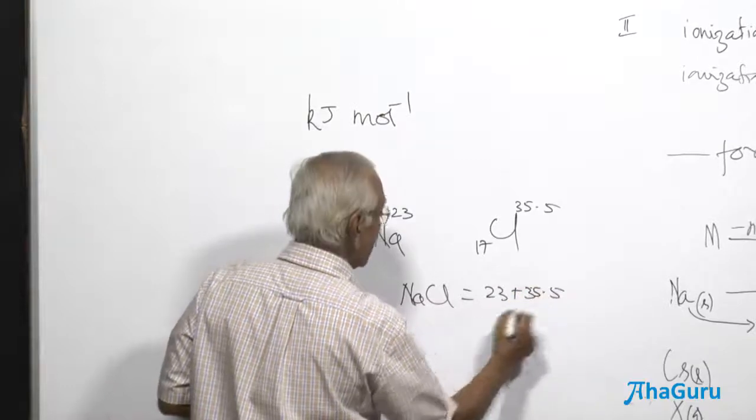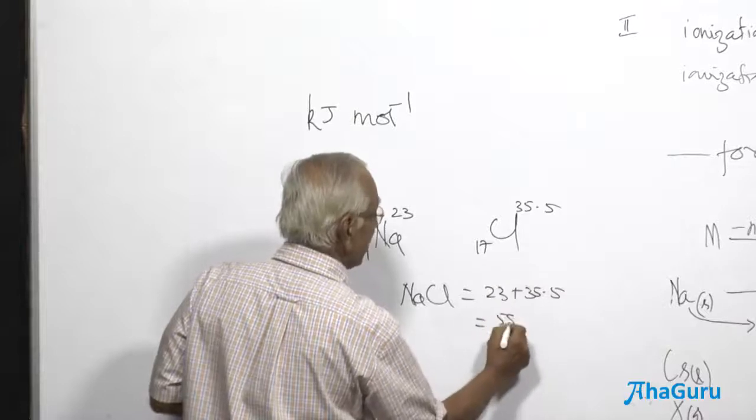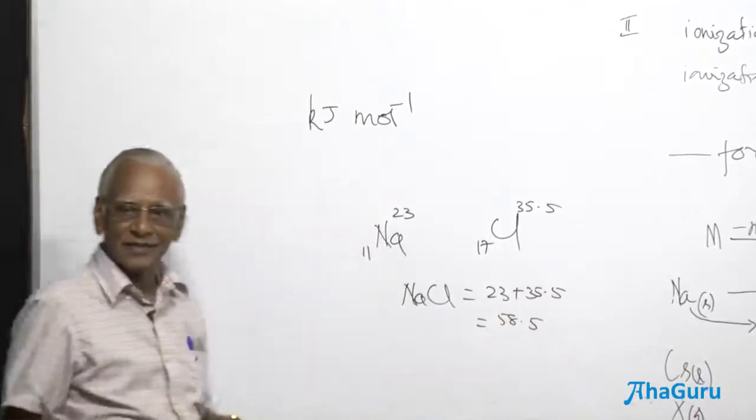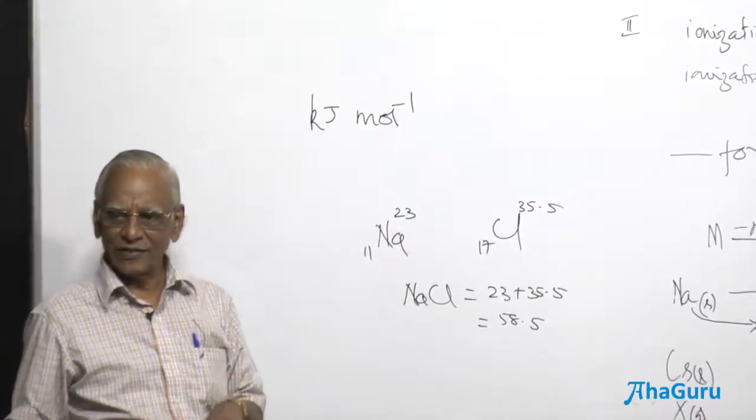We have done the problems based on the mole concept here. 58.5, that is the molecular weight. 1 mole of sodium, 23 grams. We should have taken 23 grams.